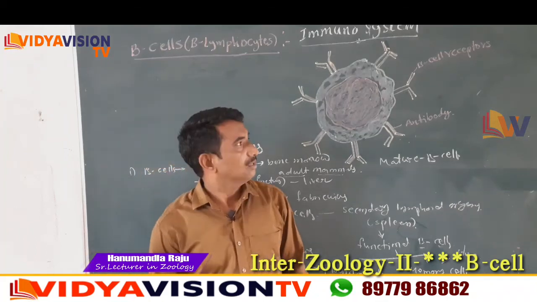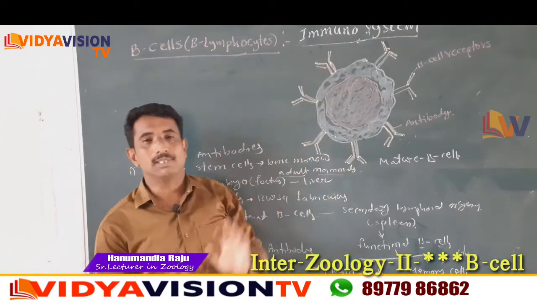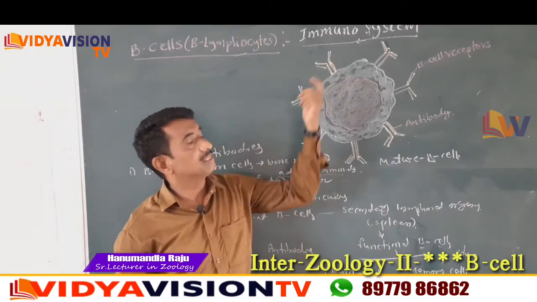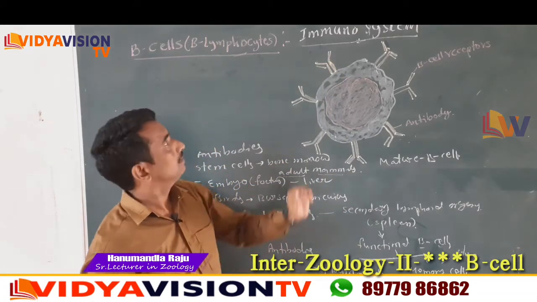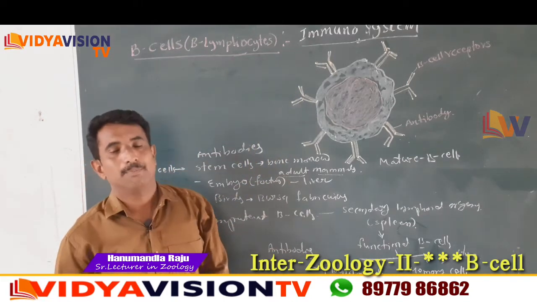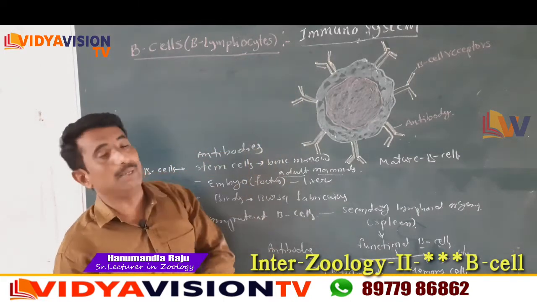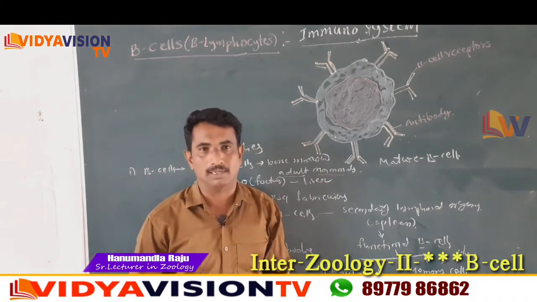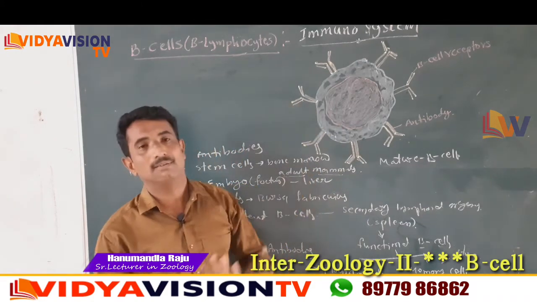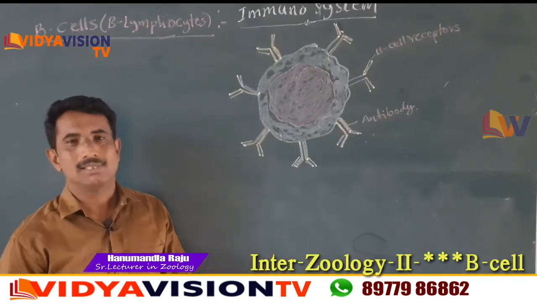Hello children. Children, the lesson name is immunosystem. In the IPA exams, two 4-mark questions are given from this lesson. The first one is very important: B cells or B lymphocytes. Another one is the structure of B lymphocyte. It is very important for a 4-mark question, children. This is the geology second year class.